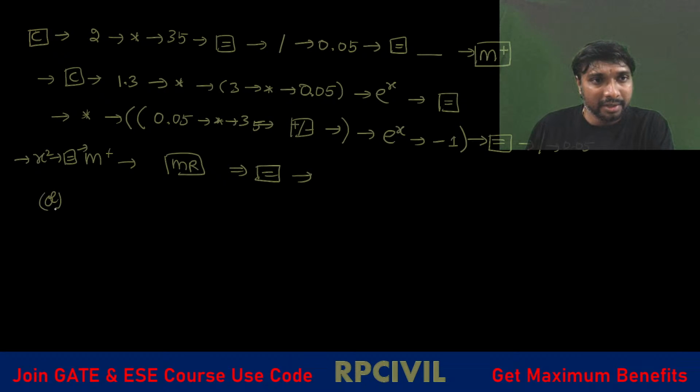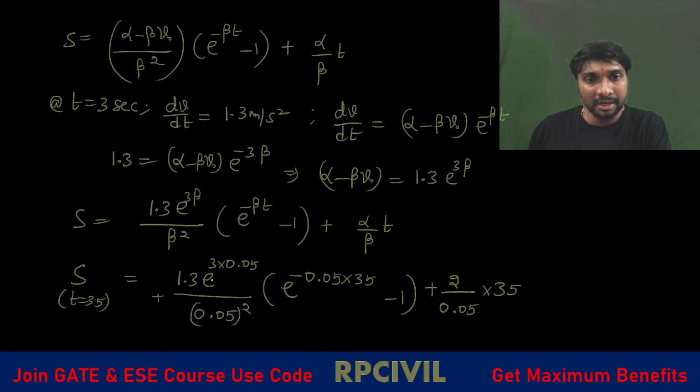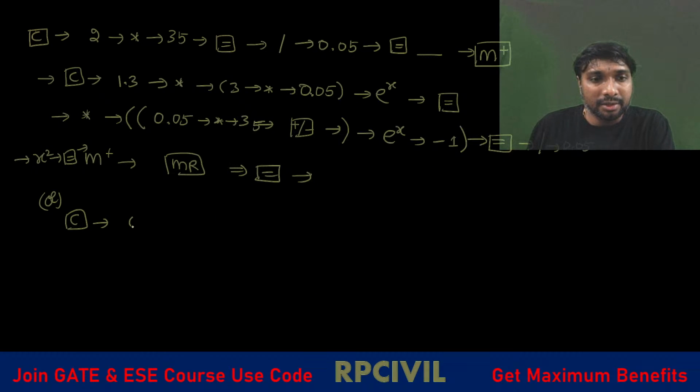Or first what you can do? Clear all. After clearing all, we'll calculate it first, e power. So 0.05 into what? Minus 0.05, right? Here first we'll calculate 0.05 into 35, then we'll toggle.